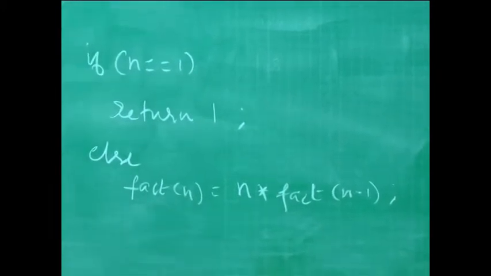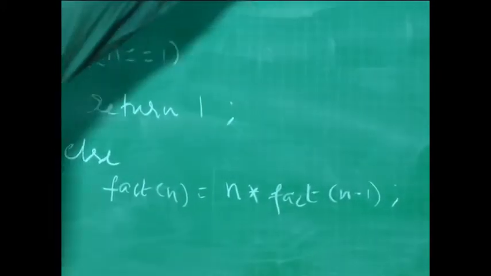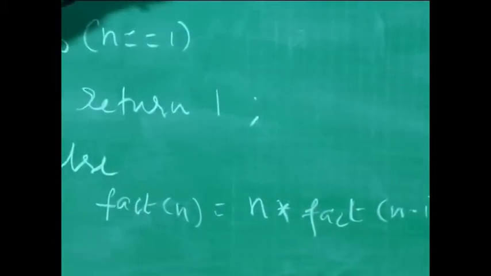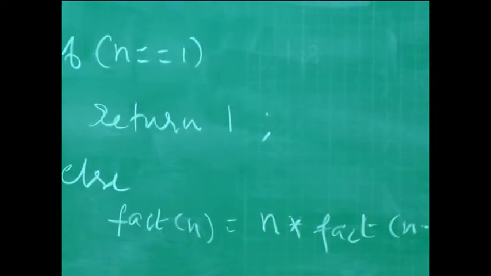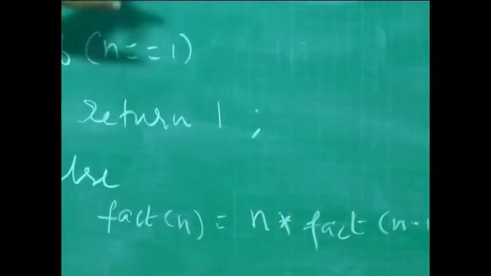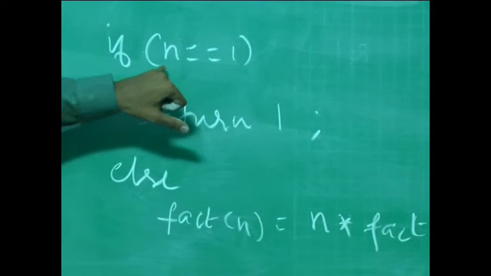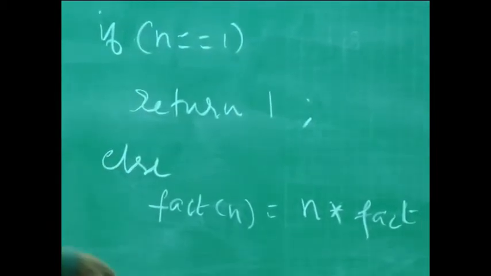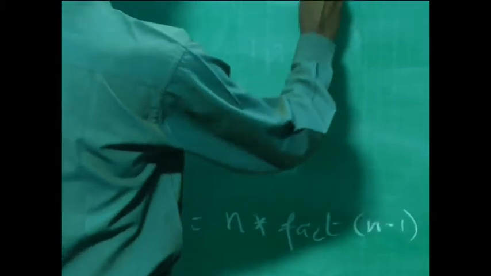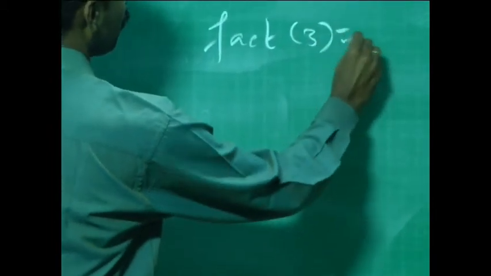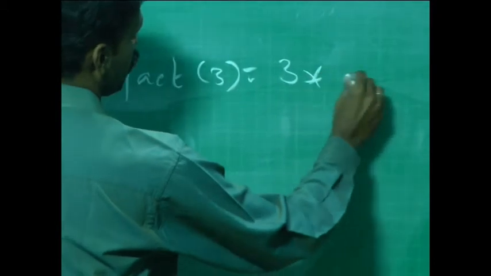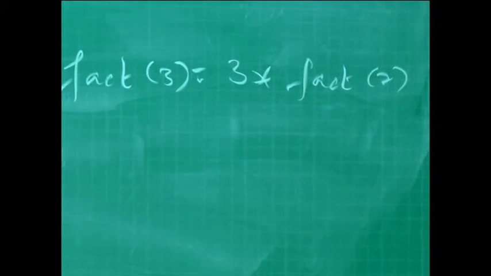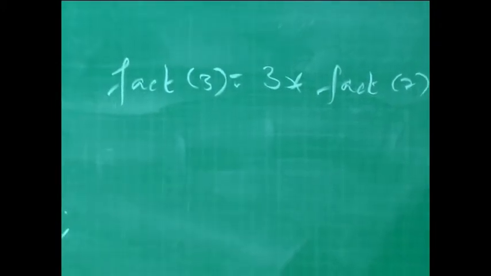You just have a look at this. Now I want to find out 3 factorial. What happens here? I would pass in 3 instead of n, which means the value of n now becomes 3. It will flow into this block where the base case won't be satisfied, because of which it will flow into this line where fact of 3 would be 3 into fact of 2, which is again a recursive call to the same function where the n value now becomes 2.